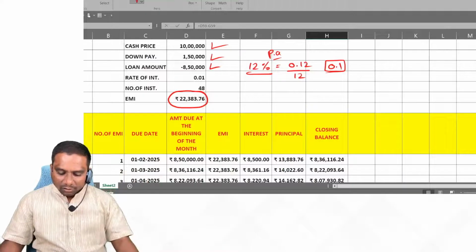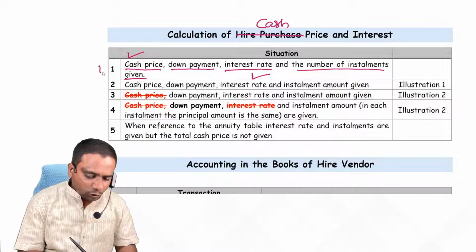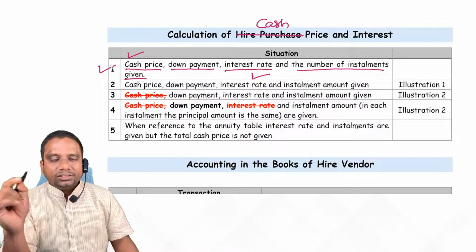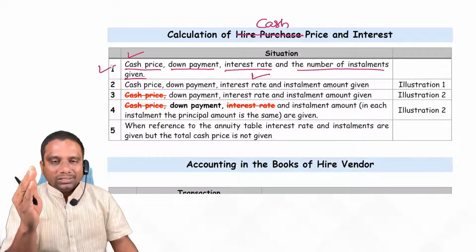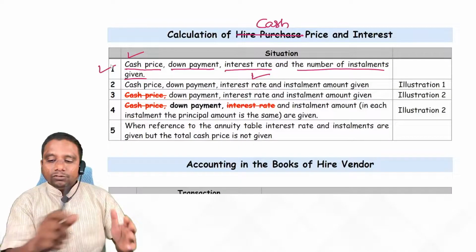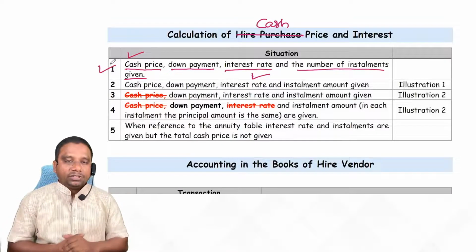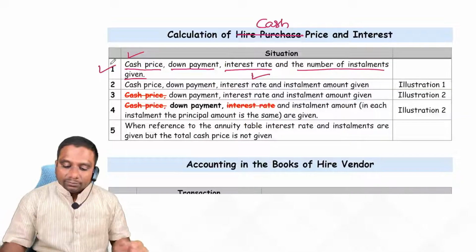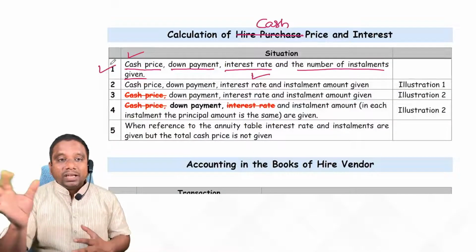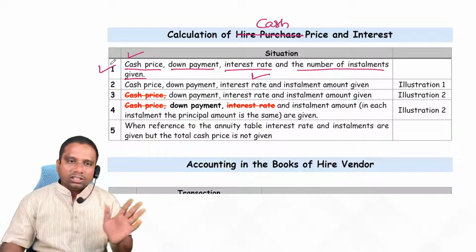Fine. Now come to various situations. Anyway, the first situation you don't get in the exam. Just to make you understand, I have given this. Cash price is given. Practically, this information we know: cash price, down payment, interest rate, and number of installments. With this, what do we calculate? EMI, equated monthly installment, we calculate. But this is not given in the exam.